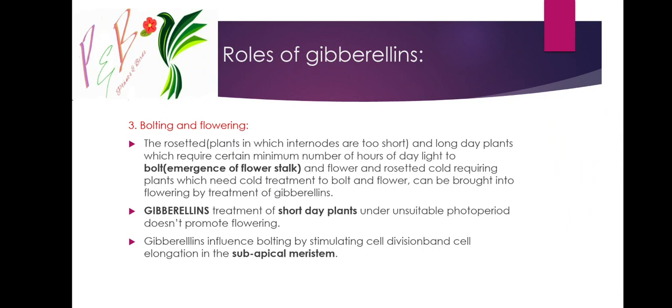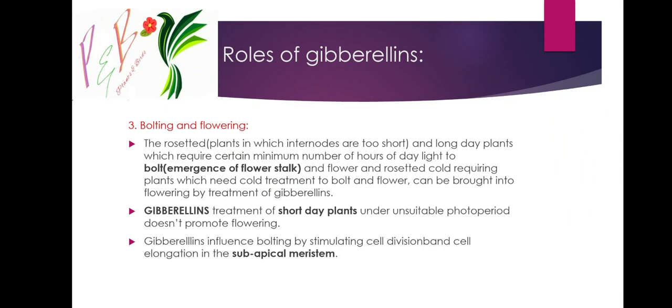Some long day plants need more than 12 hours of light to enter their reproductive stage. Some short day plants require less than 12 hours to enter their reproductive stage.